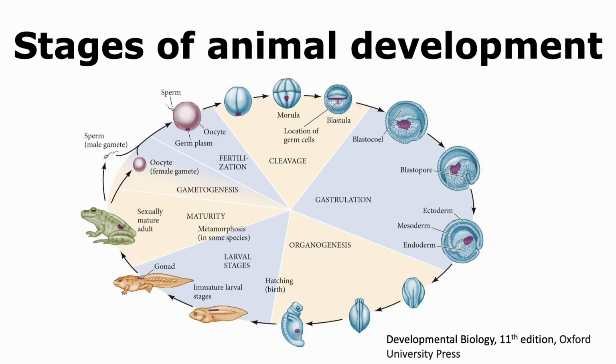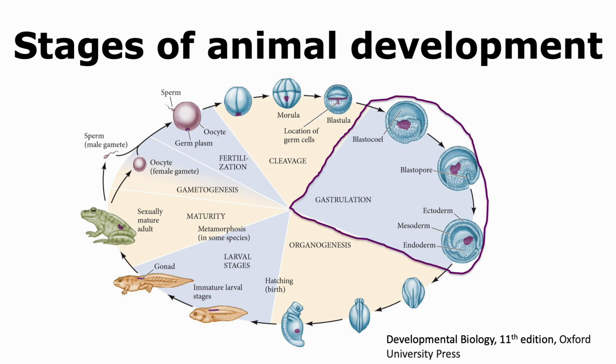Animals go through different stages of development. Let us start with the fertilization stage. In this stage, the gametes will fuse to form a zygote. The diploid zygote then undergoes many rounds of mitosis in the stage of cleavage. By the end of cleavage, a blastula is formed.